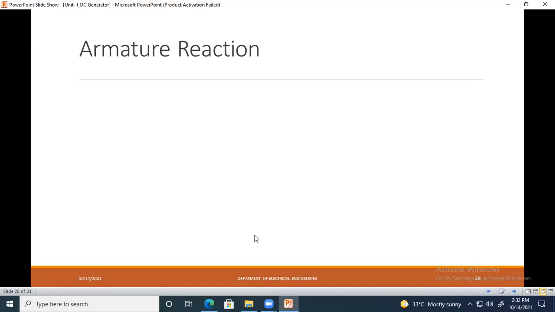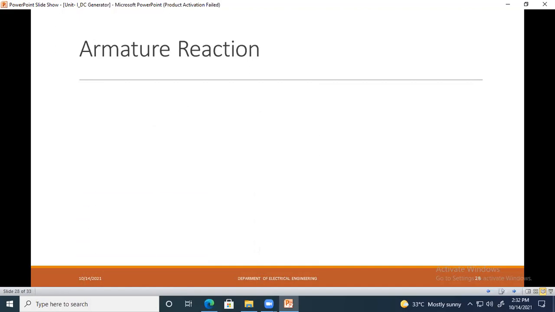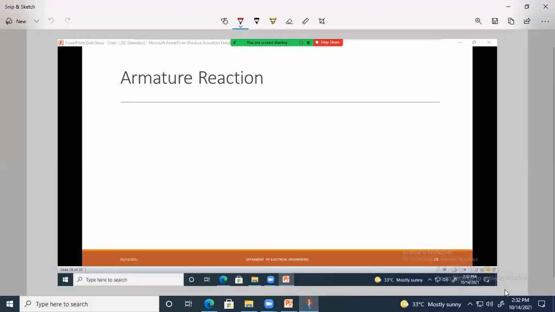Okay, so I will show you. Suppose I draw one diagram. In the case of armature reaction, what is meant by armature reaction, I will tell. Suppose I draw one pole here.